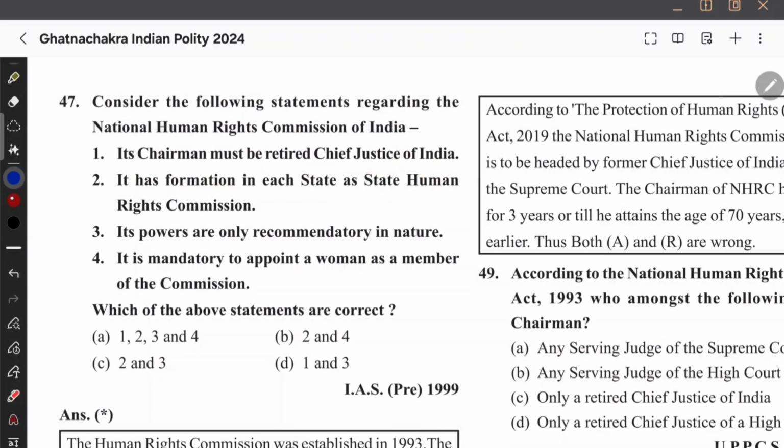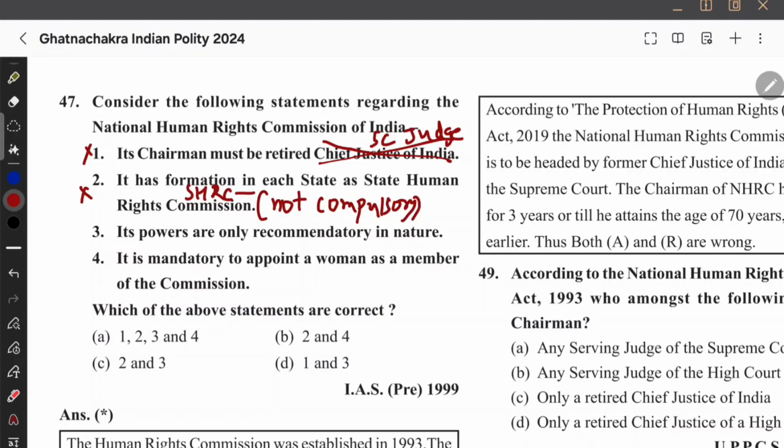Its chairman must be retired Chief Justice of India, but I know this is wrong. ये कोई सुप्रीम कोर्ट जज होगा, इतना हाई क्वालिफिकेशन नहीं है. 2019 के बाद ये हटाया गया. And then it has the formation in each state as a state human rights commission. This is not compulsory. Again, this will go wrong because it is not compulsory. This is asking about SHRC. Na, SHRC is not compulsory. Its powers are only recommendatory in nature. That's very correct. Recommendatory, and it is mandatory to appoint women as member of the commission. कोई women तो होना चाहिए भाई, ये भी सही है.